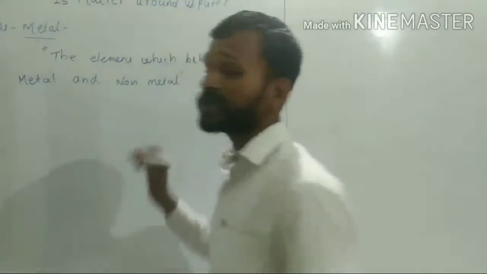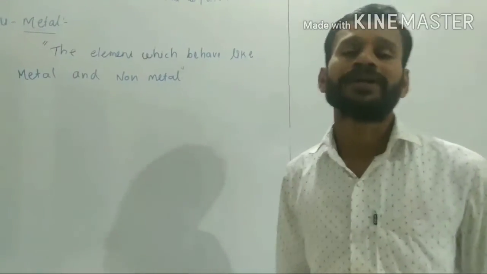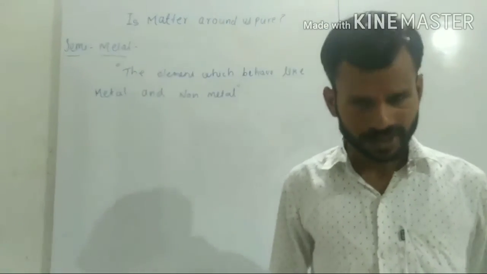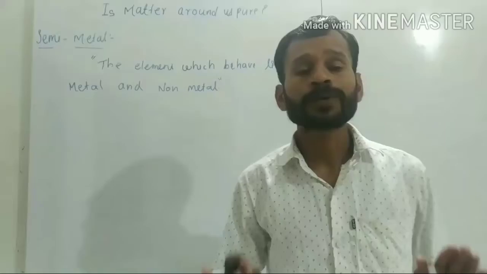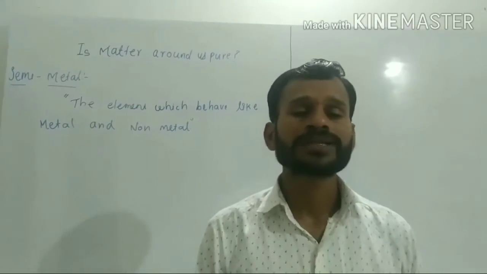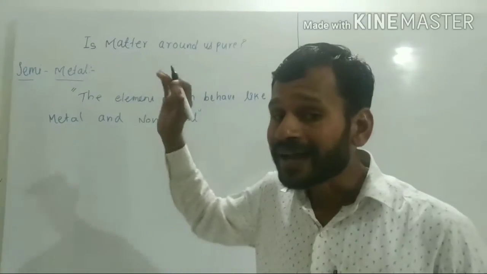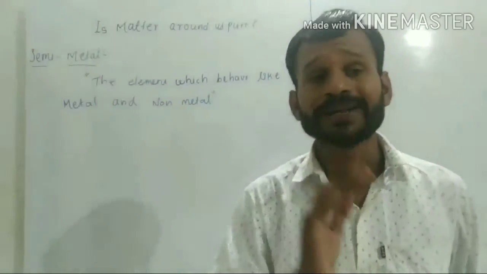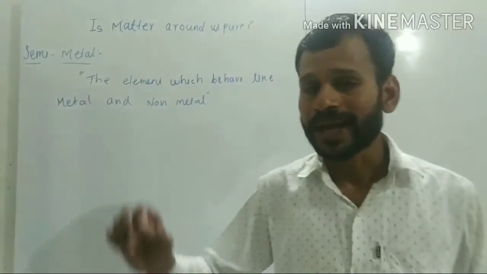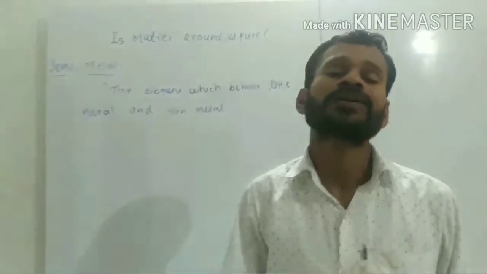Those elements having both properties. Both properties means some properties of metal are there and some properties of non-metal are also there. Then it is called a semi-metal, or again called metalloids. Actually, it is also a semiconductor.